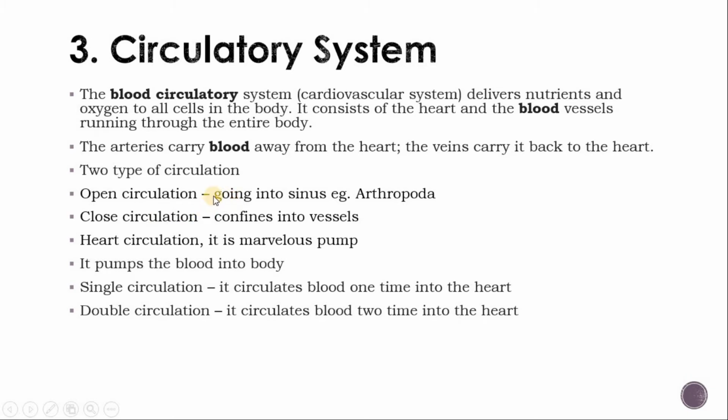In open circulation, blood goes into the sinus or into the body cavity or body coelom. There are no specialized vessels for the blood circulation. It is known as open circulation. And in closed circulation there are specialized vessels for the blood circulation. Blood is confined in the vessels. Higher vertebrates have the closed circulation type. Now we are further discussing these types of circulation in detail.